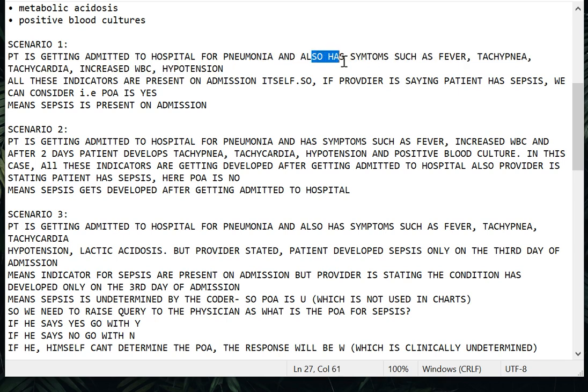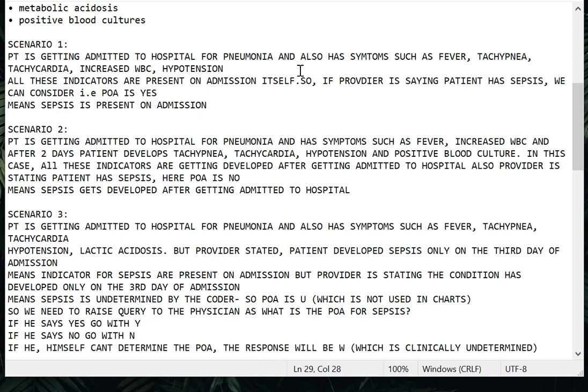Also, this patient has symptoms such as fever, tachypnea, tachycardia, increased WBC and hypotension. While coming in, he has pneumonia. Also, these symptoms. Now, all these indicators are present on admission itself. So if the provider is going to say this patient has sepsis, we can consider POA as Y.